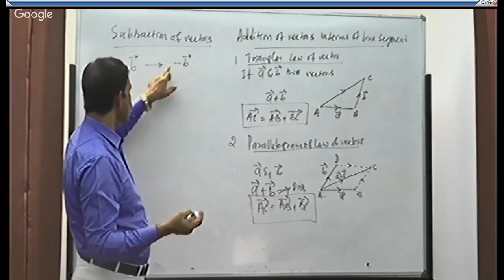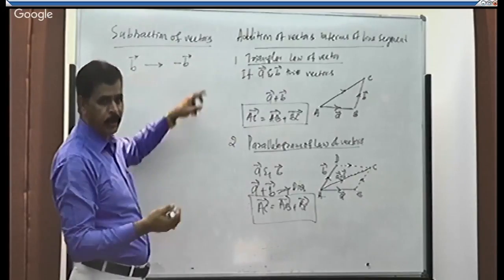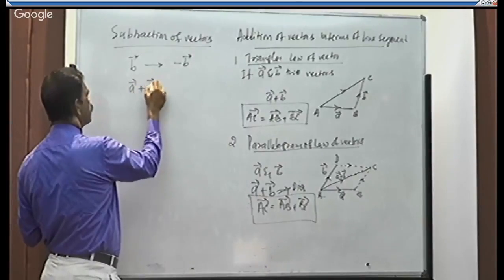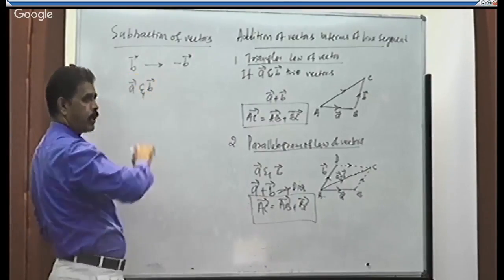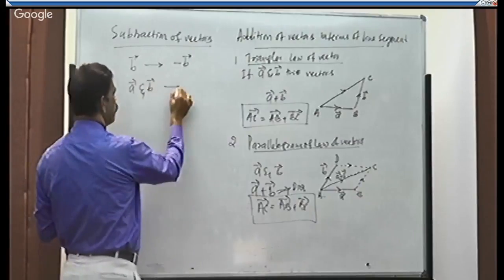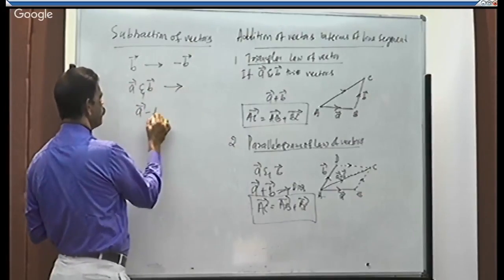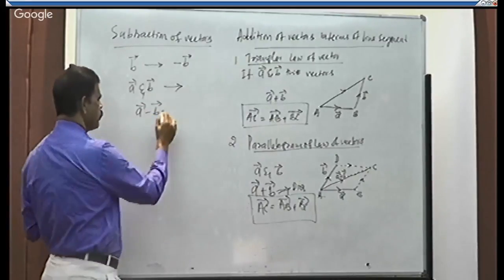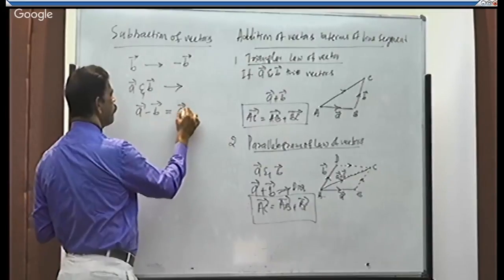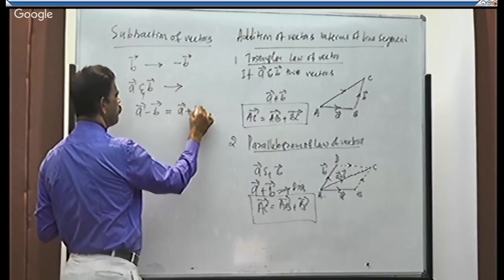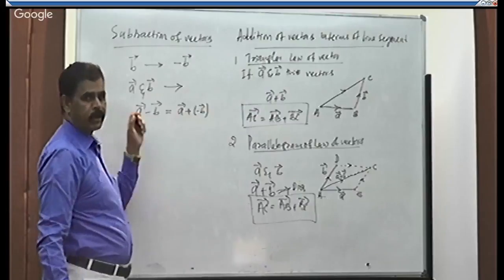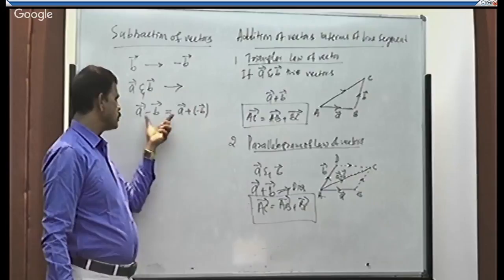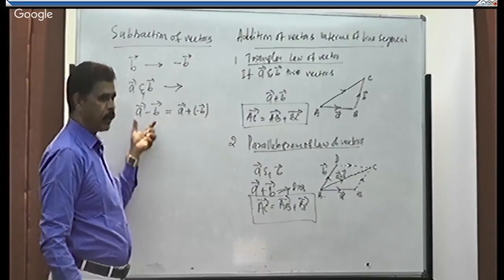Then the vector difference of these two vectors A and B, or subtraction of A and B, is given by A minus B, which is nothing but addition of A and minus B. We are adding vector A and the negative vector of B. That is called subtraction of vectors A and B.